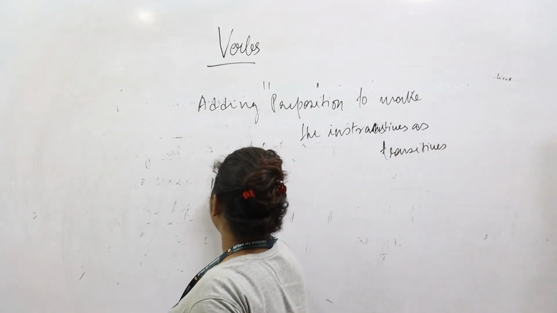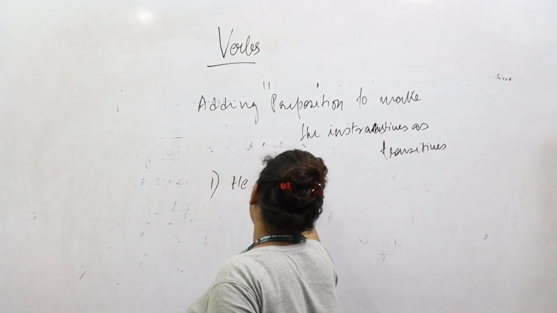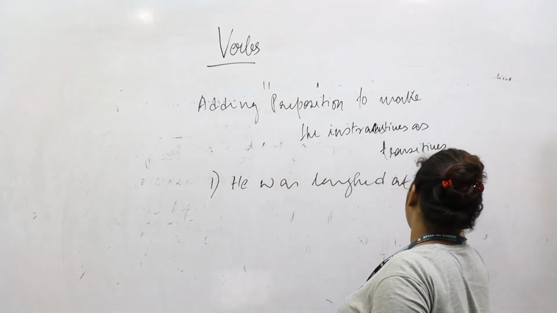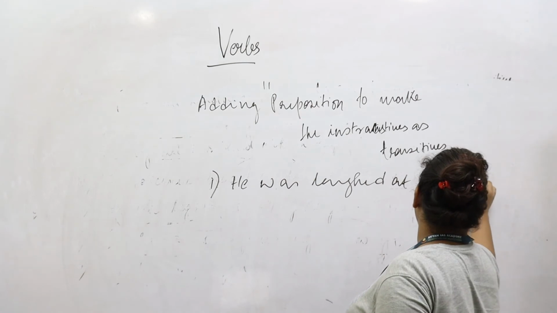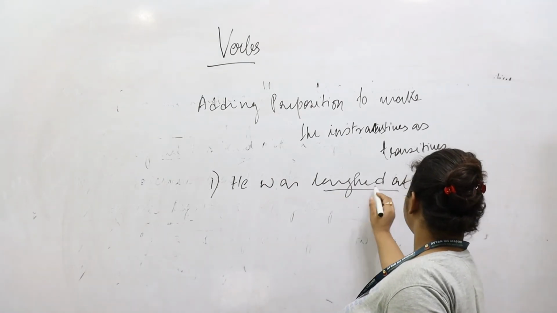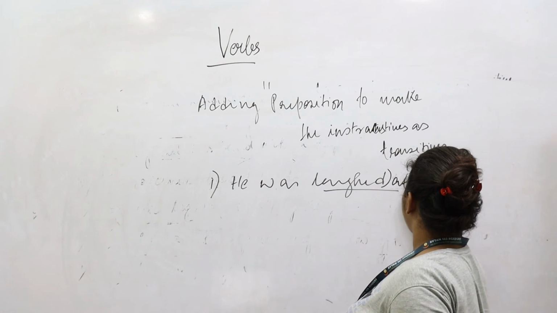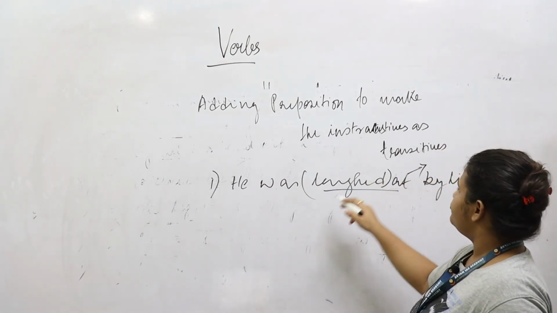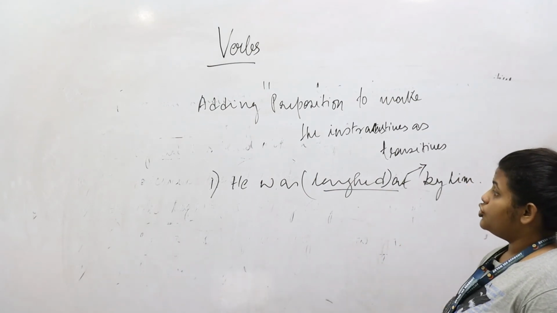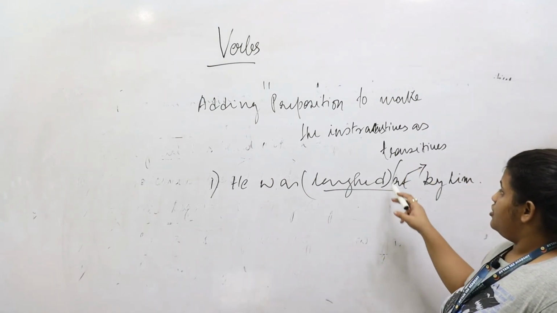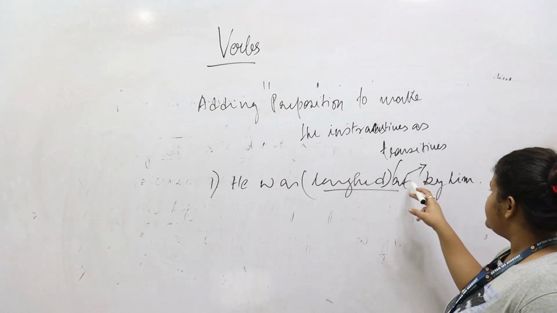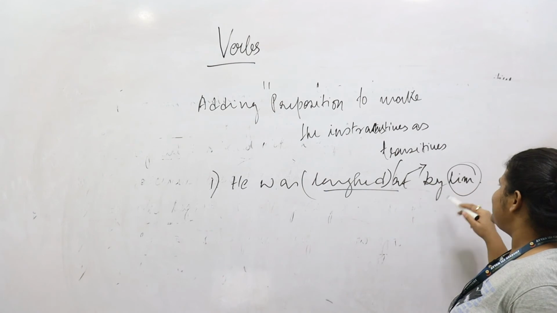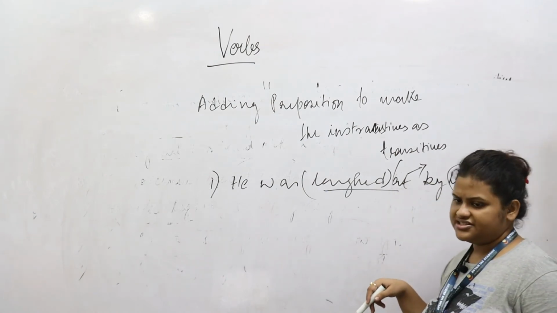For example, he was laughed at by him. Here, the verb laughed being joined by the preposition at, by him, is making this sentence transitive. He was laughed would have been an intransitive sentence, but adding the laughed at and finishing off the sentence with by him, here which by is an object, makes this a transitive verb.